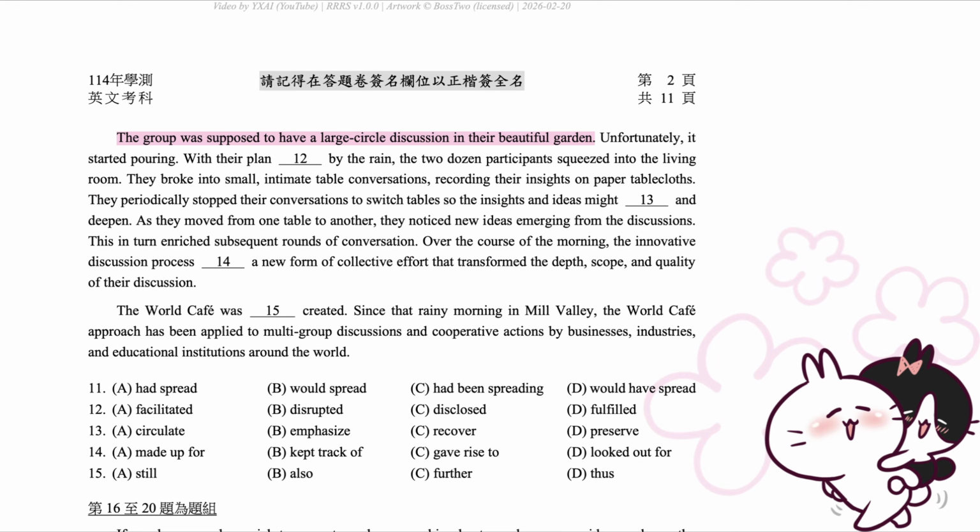The group was supposed to have a large circle discussion in their beautiful garden. Unfortunately, it started pouring. With their plan disrupted by the rain, the 24 participants squeezed into the living room. They broke into small, intimate table conversations, recording their insights on paper tablecloths. They periodically stopped their conversations to switch tables so the insights and ideas might circulate and deepen. As they moved from one table to another, they noticed new ideas emerging from the discussions. This in turn enriched subsequent rounds of conversation.